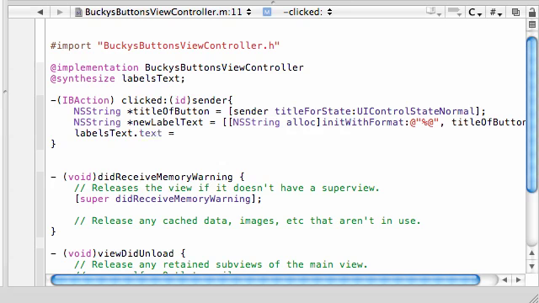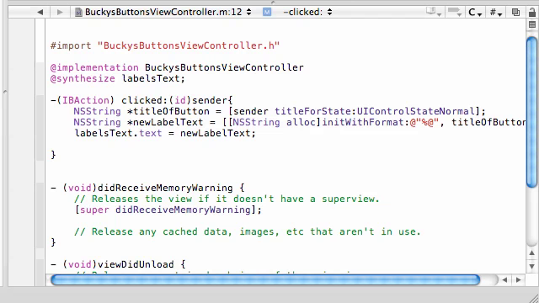So anytime you want to change the text of your label, just press whatever label you're working with, whatever object, dot text, and now you can change the text of a label. So what we want to set this equal to is new label text. So pretty much the title of the button we click is now that new label's text. Easy enough? And that's it.